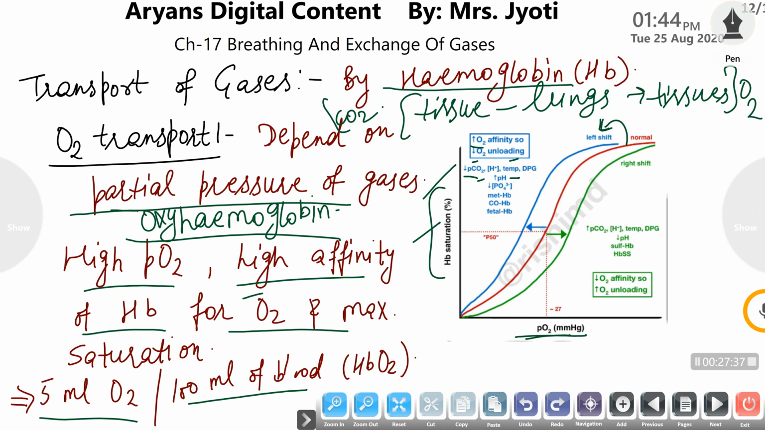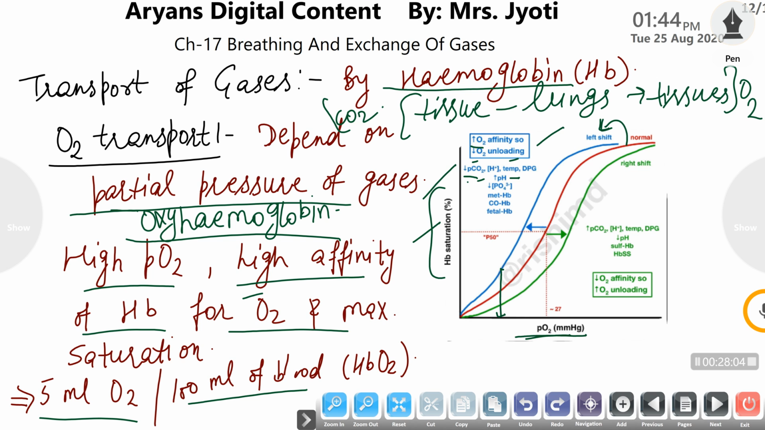This means the maximum saturation of oxygen is reached at a lower partial pressure of oxygen. If the oxygen pressure is lower, then by increasing these particular factors we can make the hemoglobin more efficient for oxygen, and in these conditions the curve will shift to the left side.